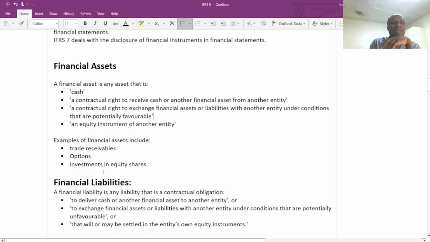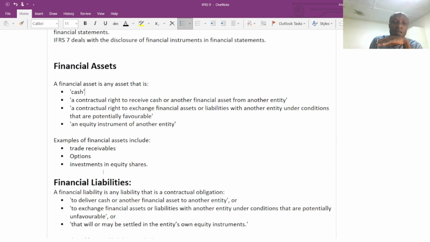As I mentioned earlier, if a customer has to pay a business in 2 or 3 months' time, it means the business has to receive cash in 2 or 3 months' time. So we can classify that as a financial asset because the business will recognize a receivable in the books.